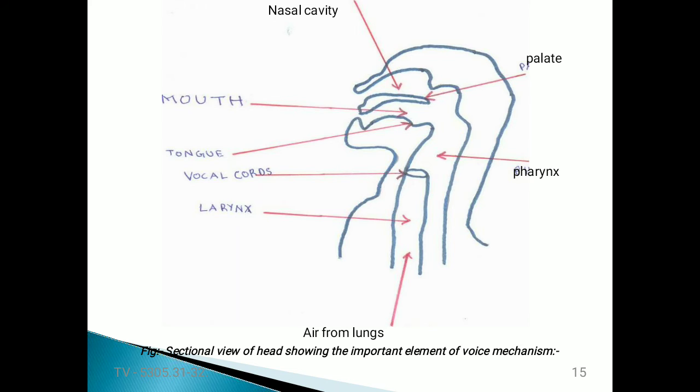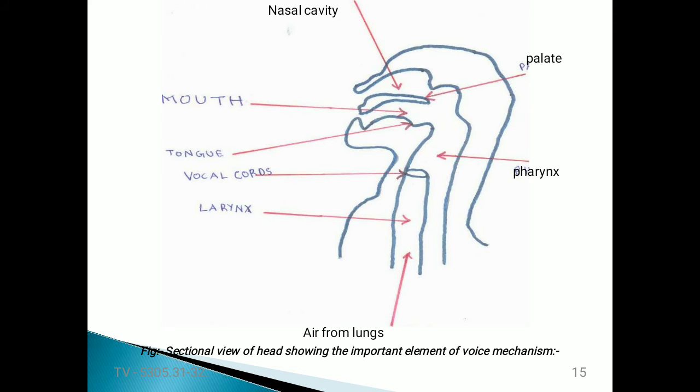The air we take in through the nasal cavities or mouth goes through the pharynx and through the larynx and reaches the lungs. But while speaking any sound or words, the air comes out in the reverse direction.